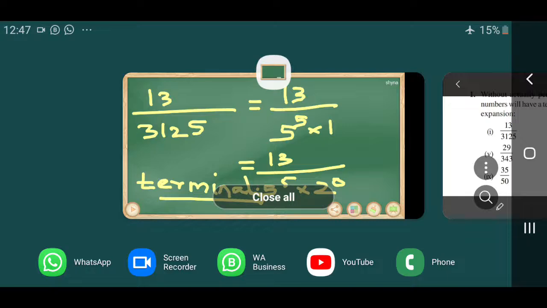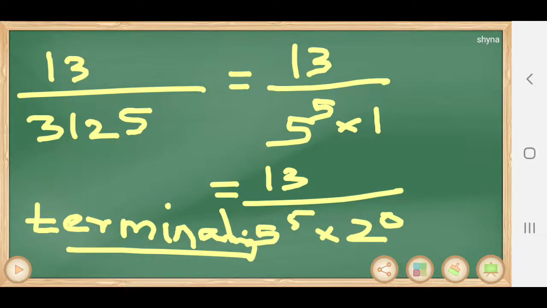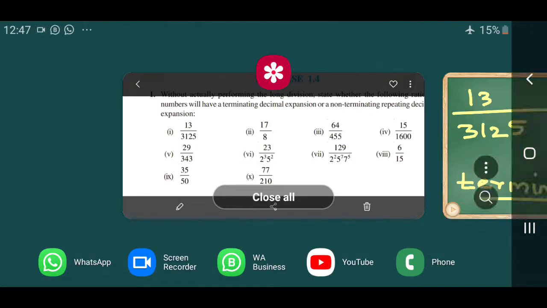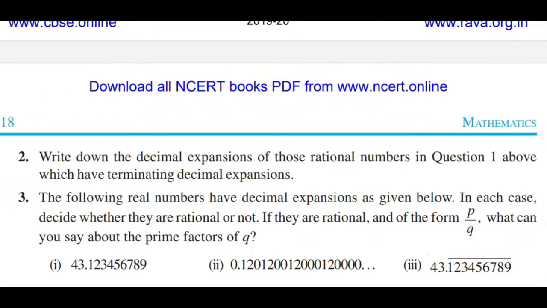Okay. Yes, dear children. Nice. There are so many problems given there. That all you can try yourself. One more question given. Question number 2 you can do yourself.